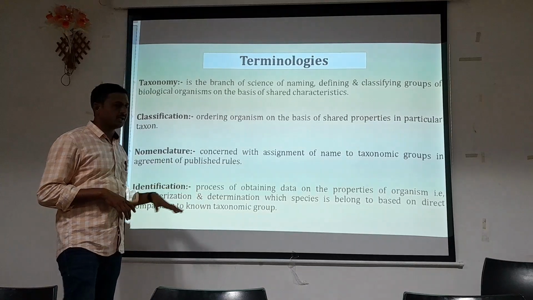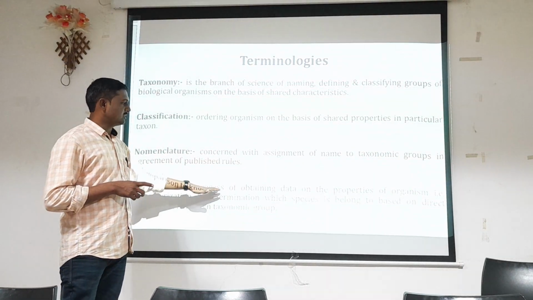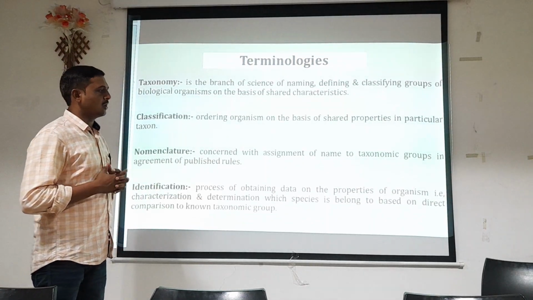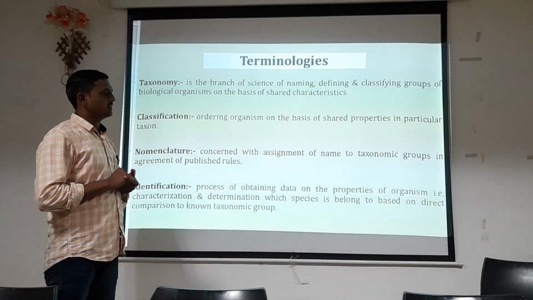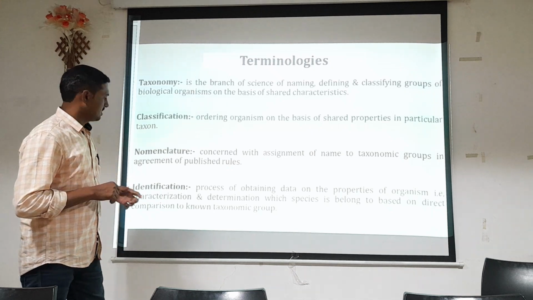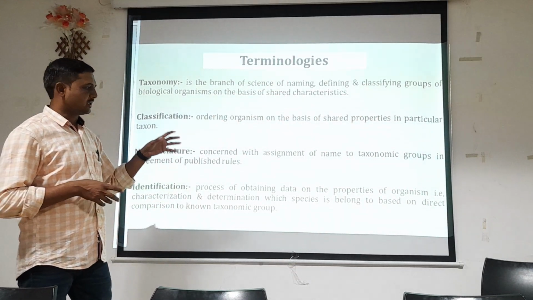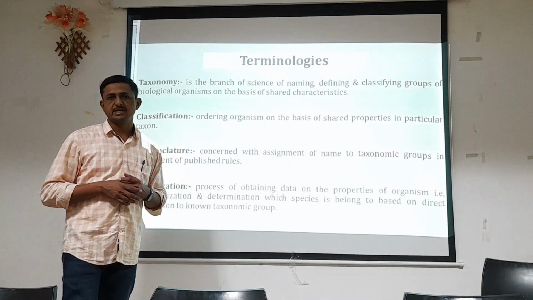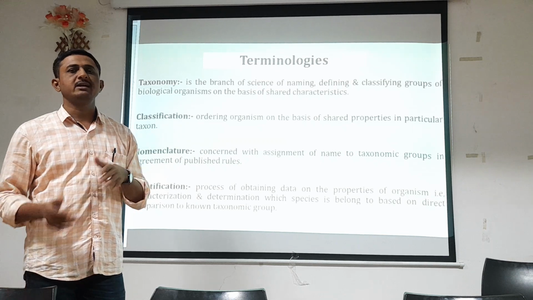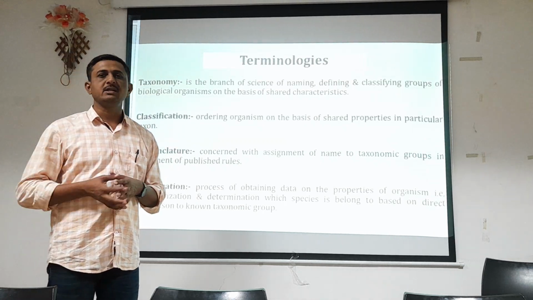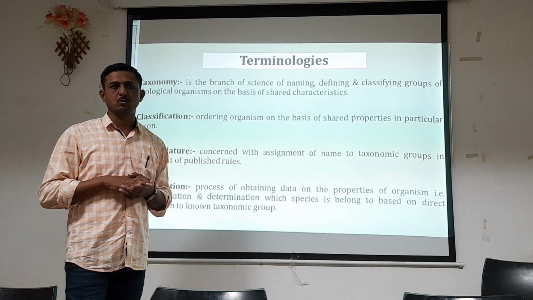Identification is nothing but giving an identity to a particular plant, animal or bacteria. It is a process of obtaining data on the properties of an organism, that is characterization, and determining which species it belongs to based on direct comparison with a known taxonomic group. So here their characteristics or properties are studied. If they are similar, they are placed in a particular group. If they are different, they are placed in another group. By this way, we are scientifically identifying that particular organism.